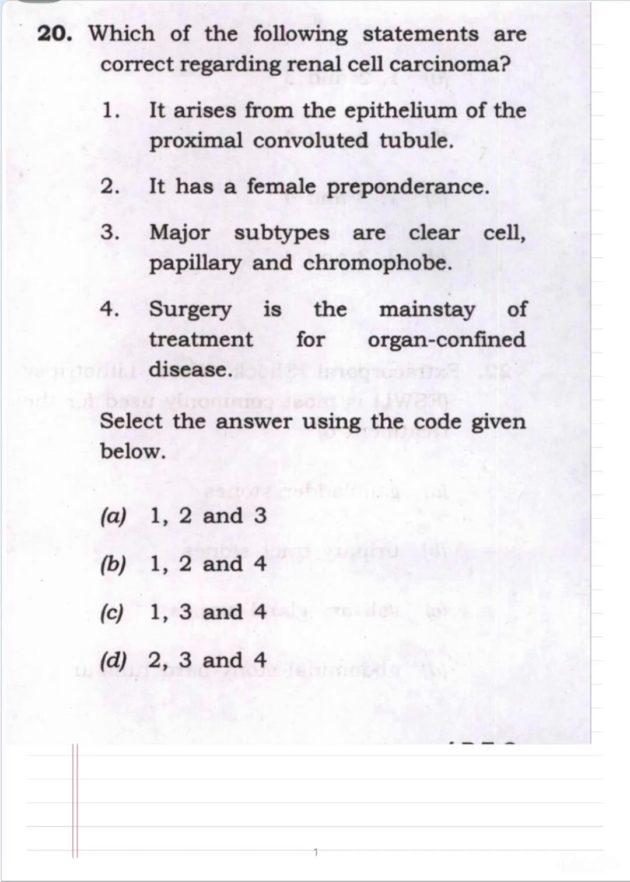So 20th question is, which of the following statements are correct regarding the renal cell carcinoma? So it arises from the epithelium of the proximal convoluted tubule. It has a female preponderance. Major subtypes are clear cell, papillary and chromophobe. And for this, surgery is the mainstay of treatment for organ confined disease. So for solving this question, we will go for a reference of Robbins pathology.